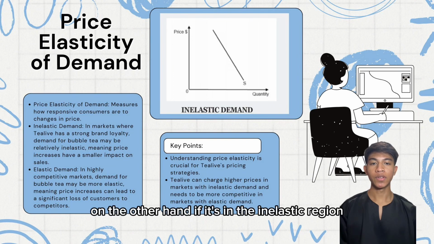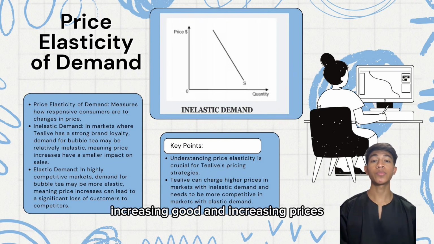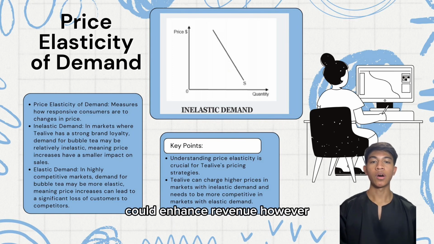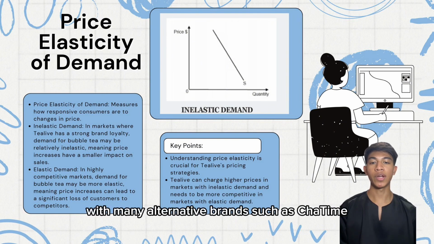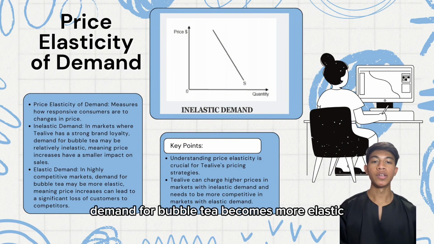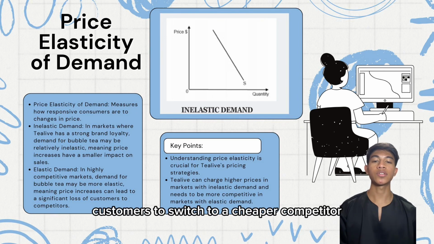On the other hand, if it's in the inelastic region, increasing prices could enhance revenue. However, there's a critical factor to consider, which is market competition. In highly competitive areas with many alternative brands, such as Chatime, demand for bubble tea becomes more elastic. A price increase here could lead customers to switch to a cheaper competitor.